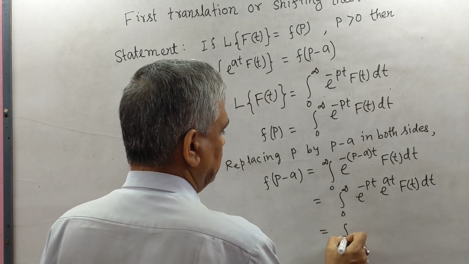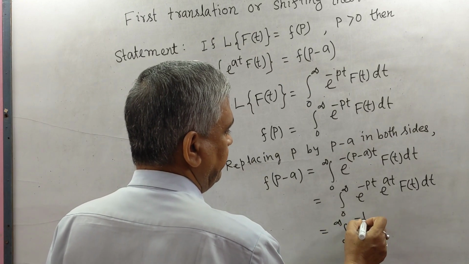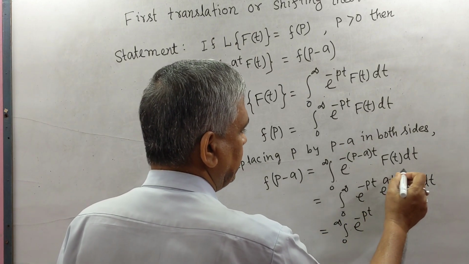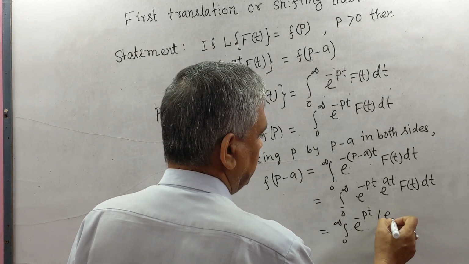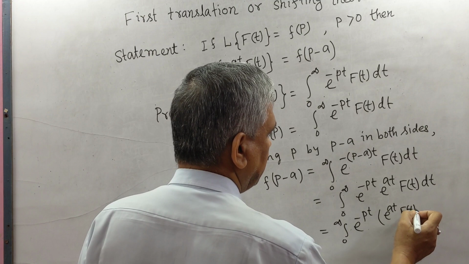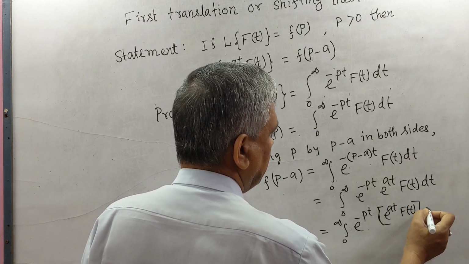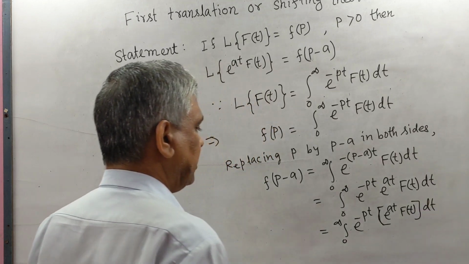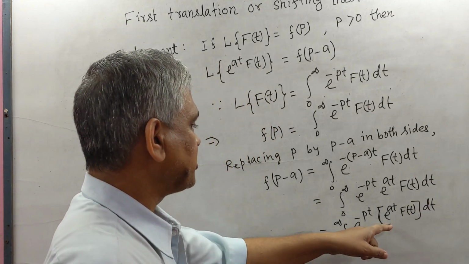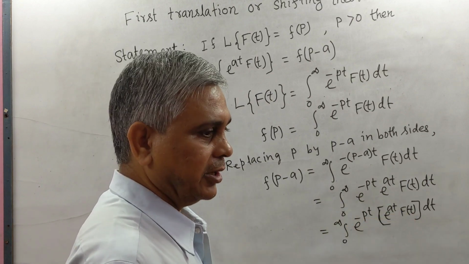We take this e to the power at f(t) in a single bracket. Here this is the Laplace transformation of e to the power at f(t).